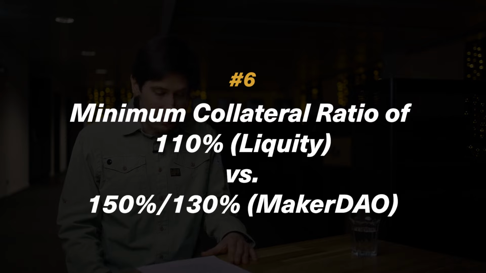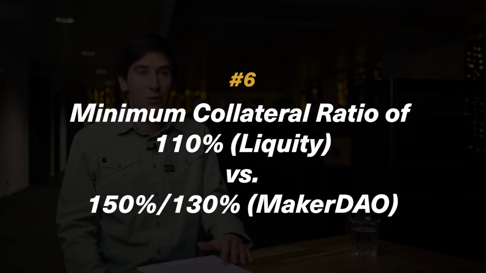So difference number 6 is that our collateralization ratio, the minimum ratio that a borrower needs to maintain, is only 110%, while with Maker, it depends a little bit on the collateral type, but for Ether, it's either 130% or 150%. So here, the big question is, how can we achieve that? Because you would think that the lower the minimum collateralization ratio, the riskier the system gets because it has less buffer to liquidate positions.